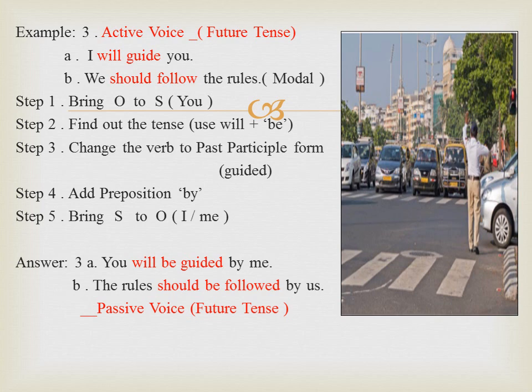The next example is a modal auxiliary. Modals like can, could, may, might, shall, should also take be in the passive voice. The past participle of follow is followed. The pronoun we is written as us in the passive voice. We get the answer. The rule should be followed by us.